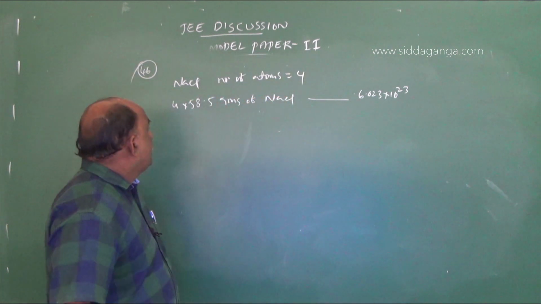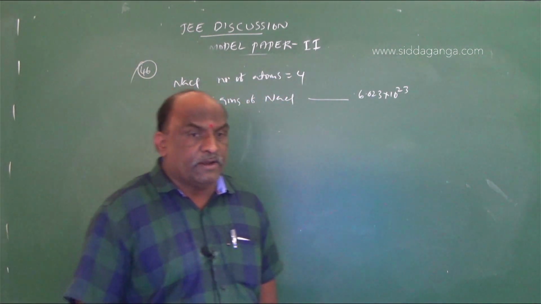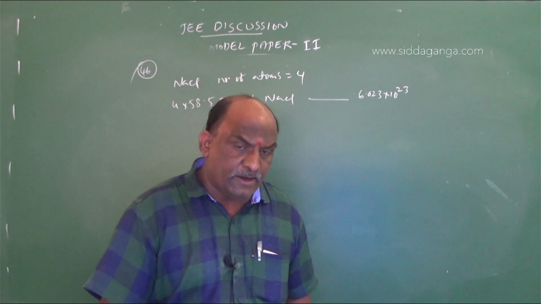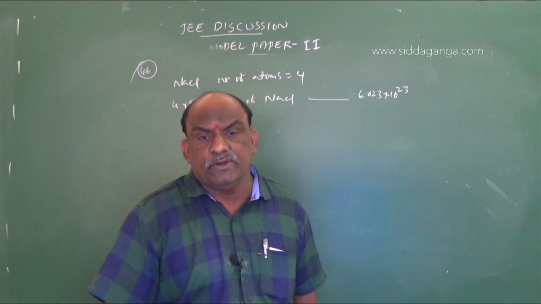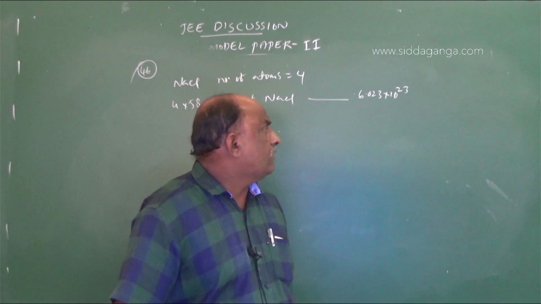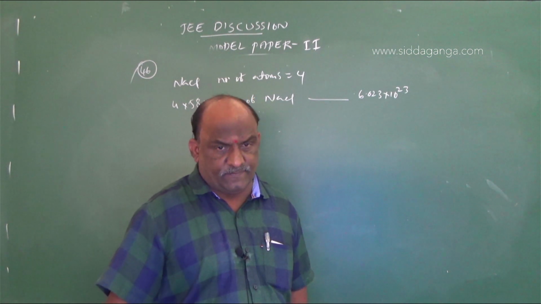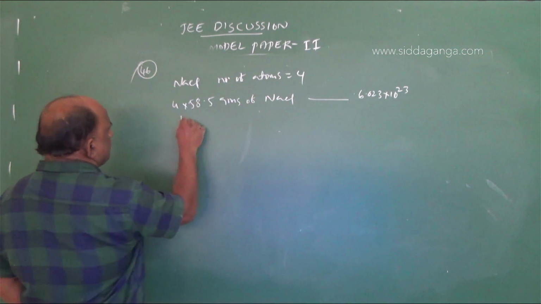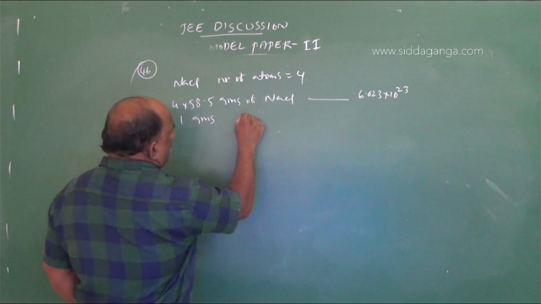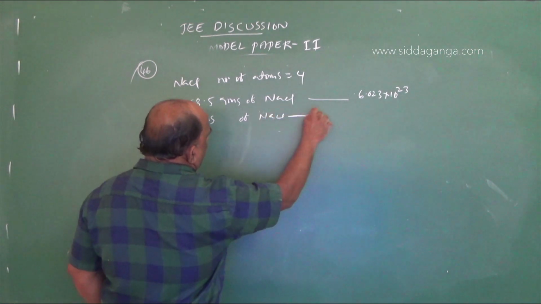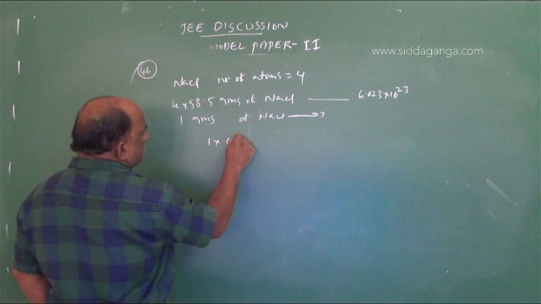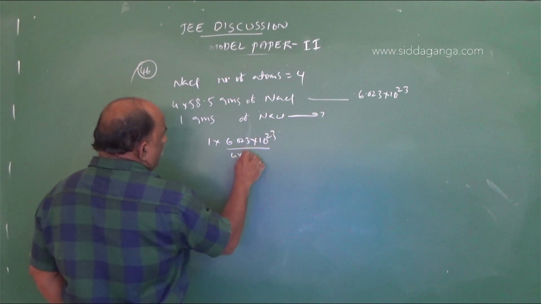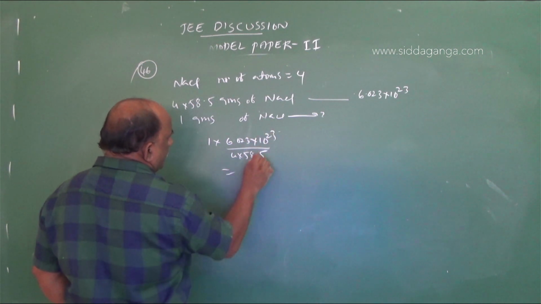So here we have to find with respect to 1 gram. 1 gram of NaCl gives rise to how much? 1 into 6.023 into 10 power 23 divided by 4 into 58.5.